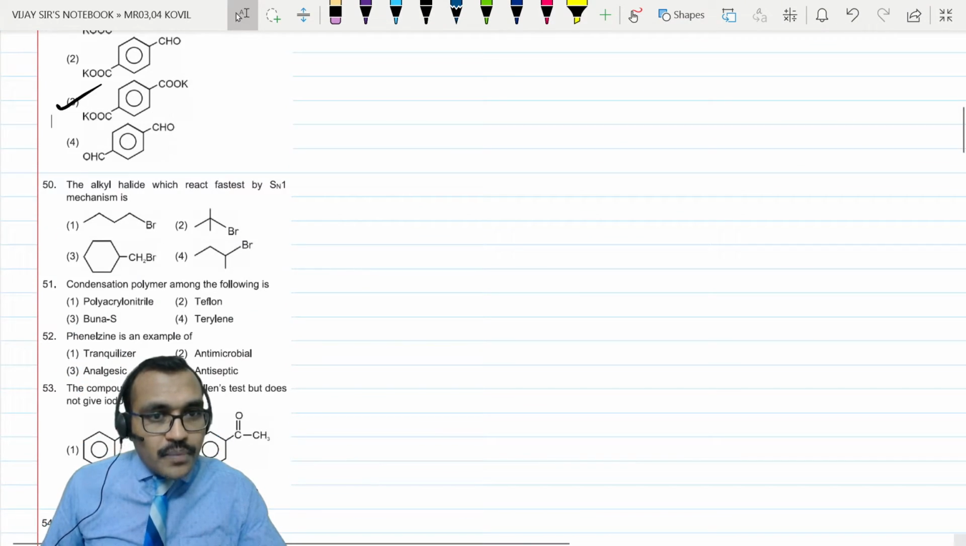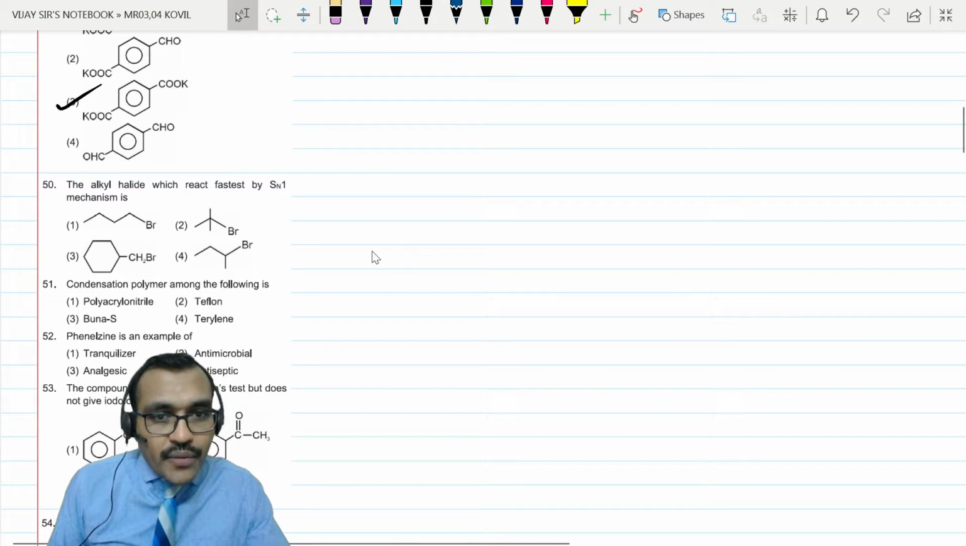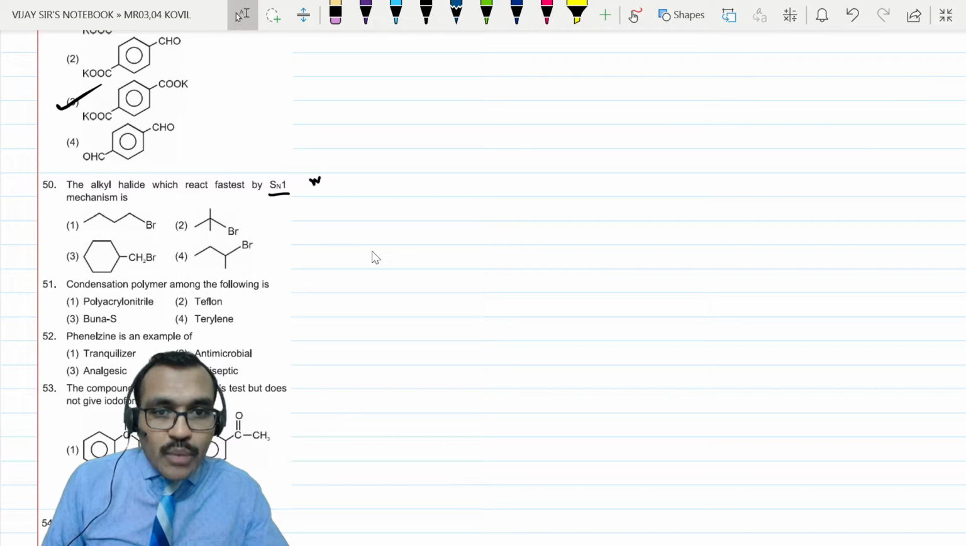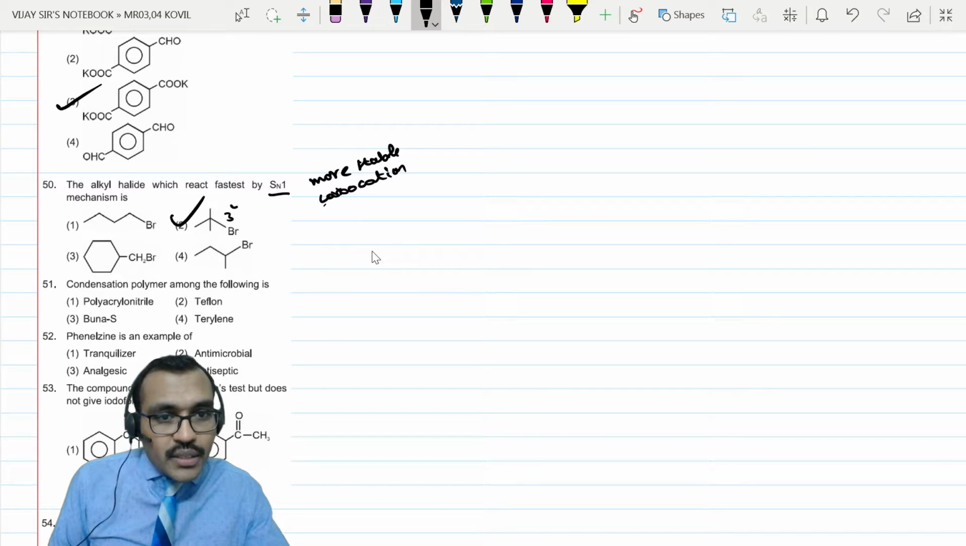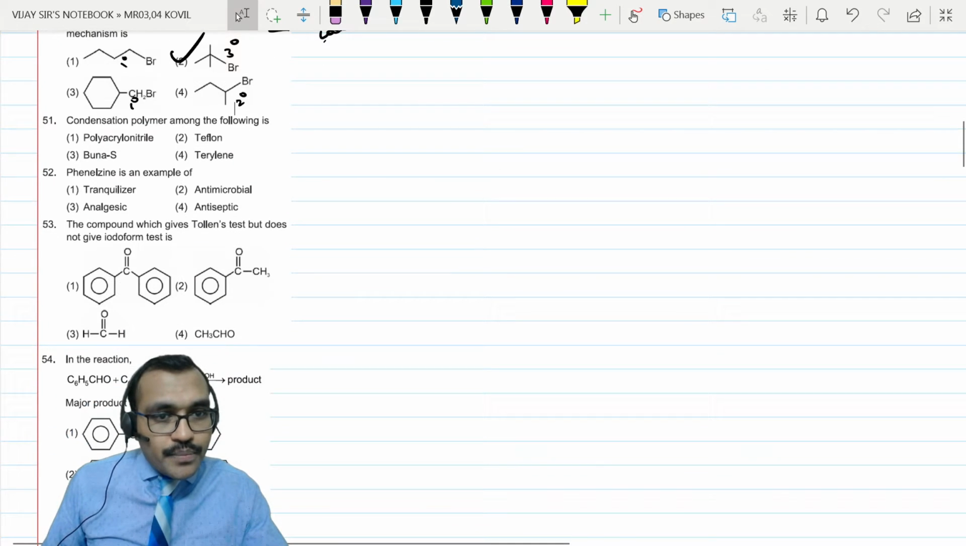Next, question number 50. The alkyl halide which reacts faster for SN1 reaction. SN1 mechanism is fast means more stable carbocation. So we need to check for more stable carbocation. So in which case carbocation is more stable? So option 2, tertiary carbocation. This is primary, this is primary, this is secondary. So reaction will be quick in case of 2.